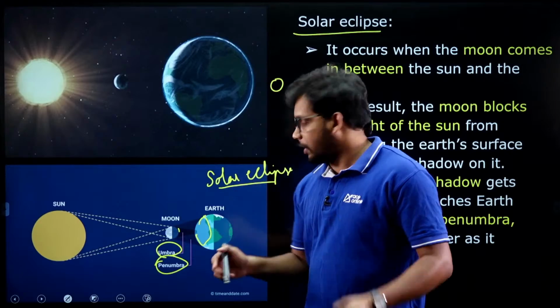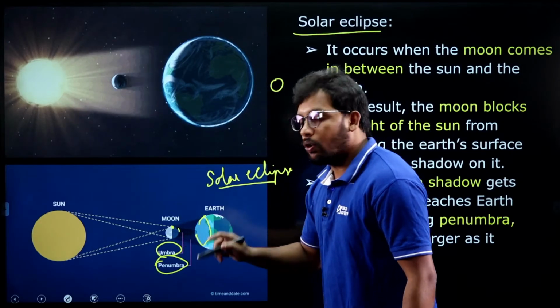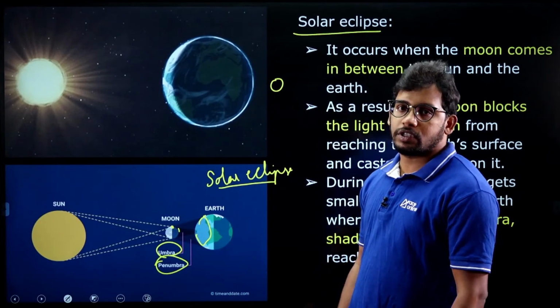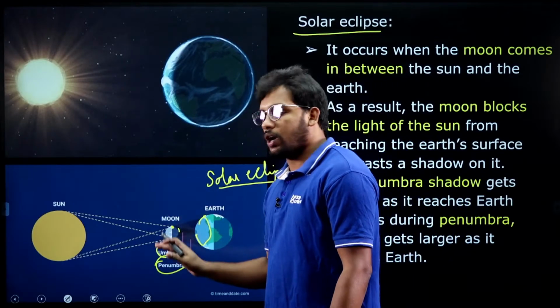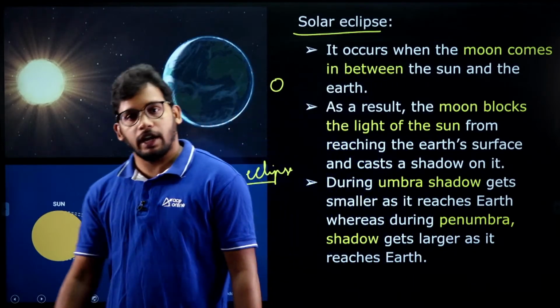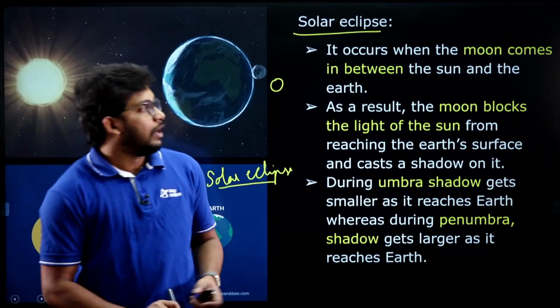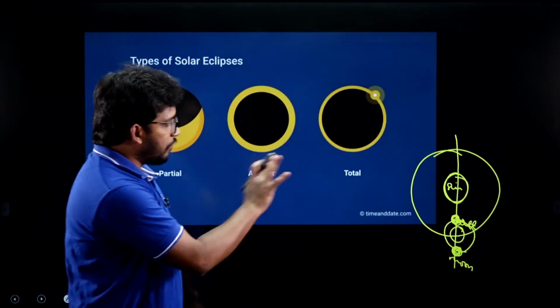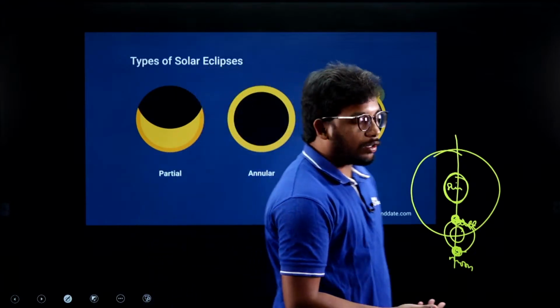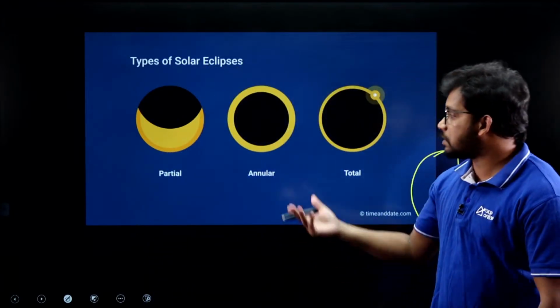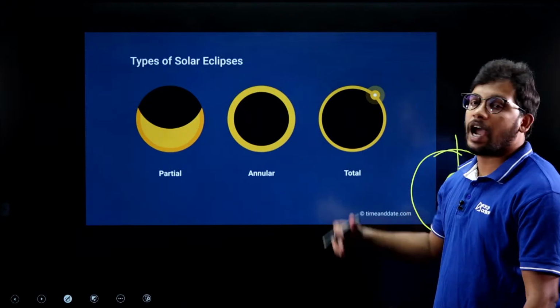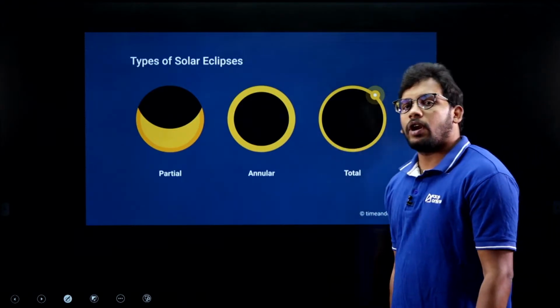So refracted light, the moon has already absorbed certain things, only the dim light will reflect towards the earth. So these are the two concepts within solar eclipse, right? Great. Next we have the total solar eclipse, partial solar eclipse, and then annular solar eclipse.